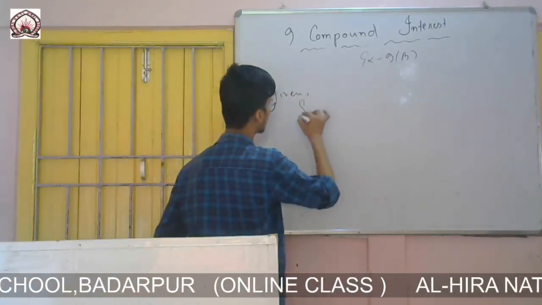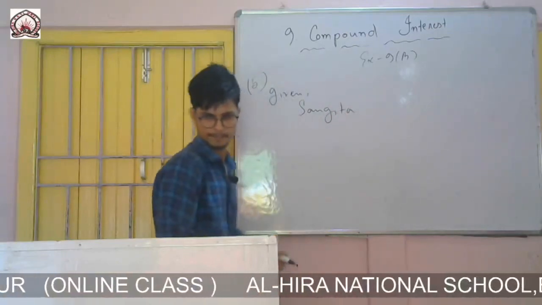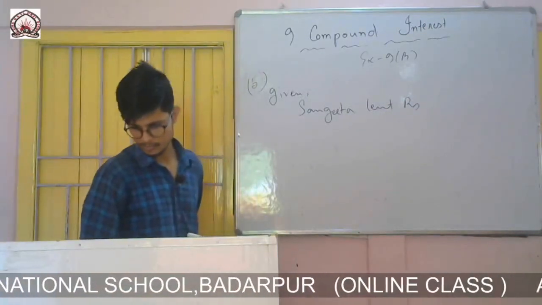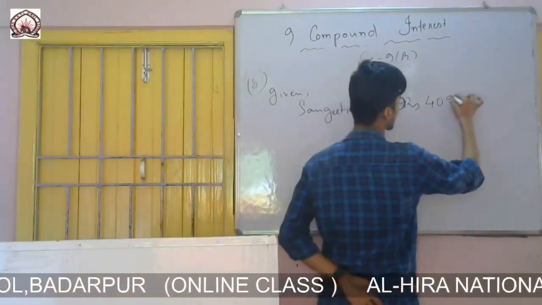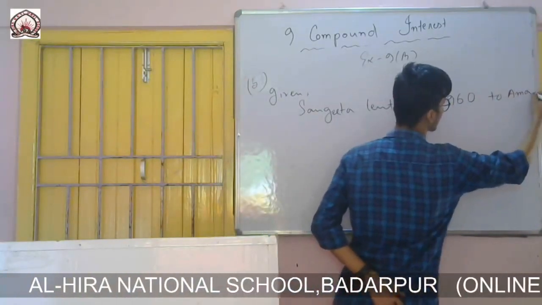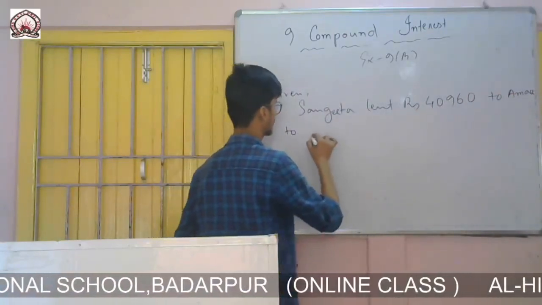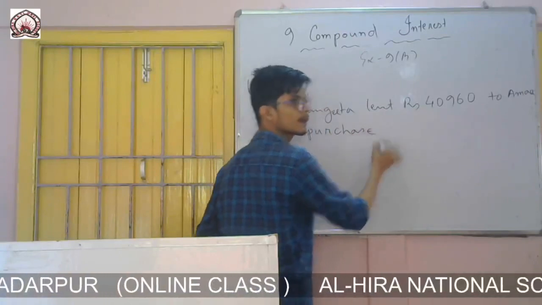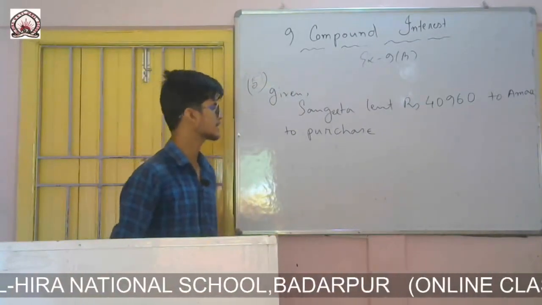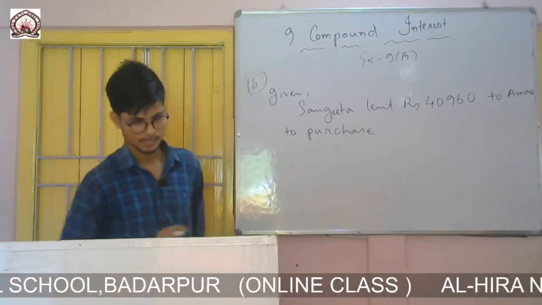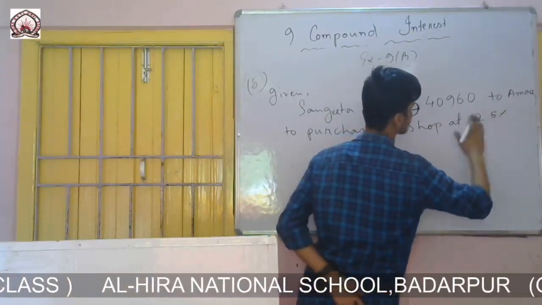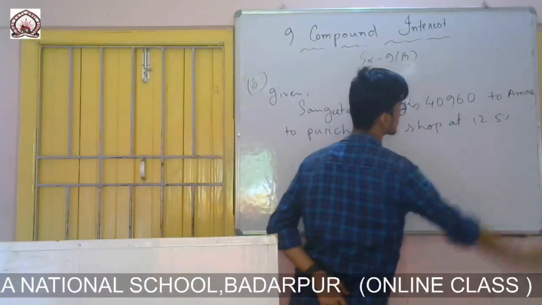Sangeeta lent rupees 40,960 to Amar to purchase a shop at 12.5%.